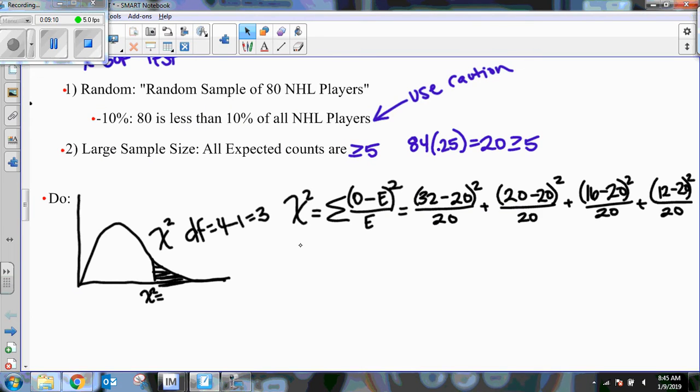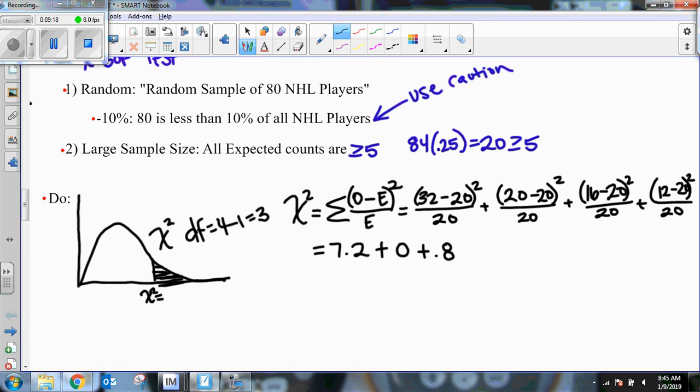So I already calculated all of these out. I'm going to copy them over from my calculator. 7.2 plus 0 plus 0.8 plus 3.2. If you add all of those up, you get your chi-squared statistic of 11.2. Okay, that's how far over we are on the chi-squared distribution.